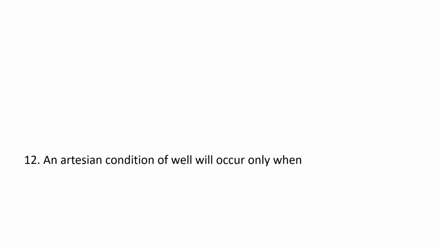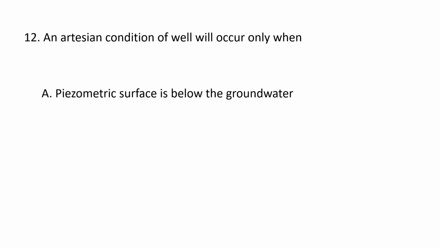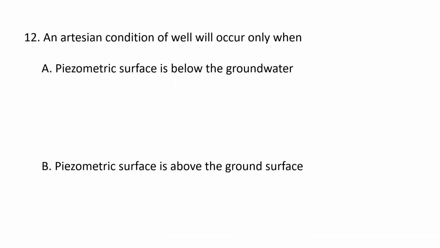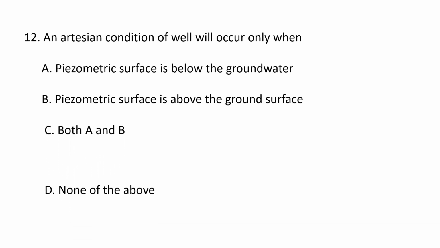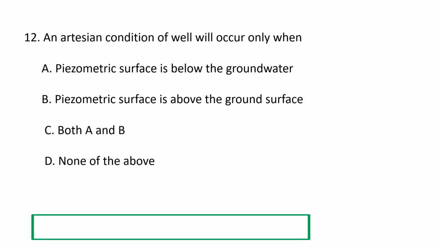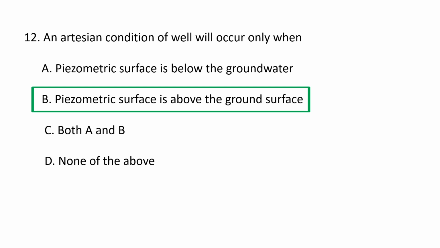Next question. An artesian condition of a well will occur only when: A. Piezometric surface is below the groundwater, B. Piezometric surface is above the ground surface, C. Both A and B, D. None of the above. So the correct option is, an artesian condition of a well will occur only when the piezometric surface is above the groundwater.